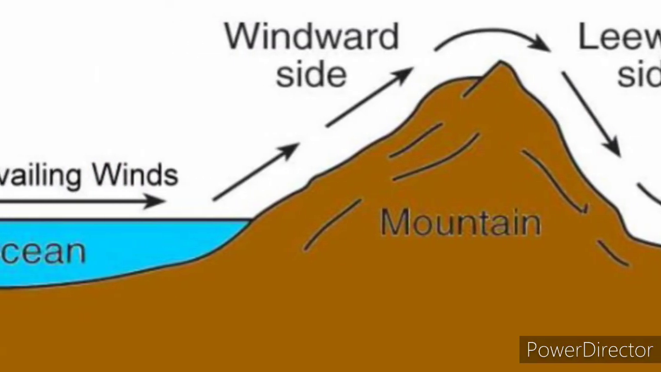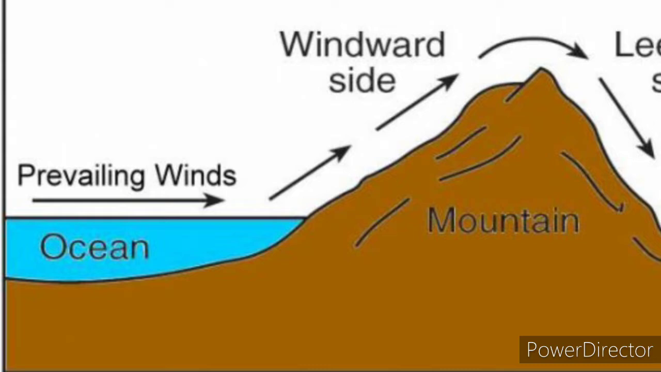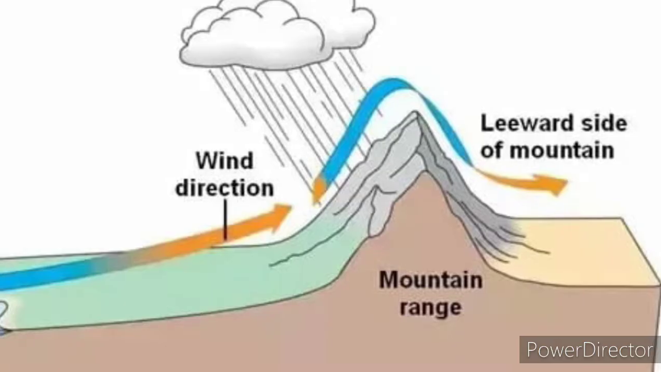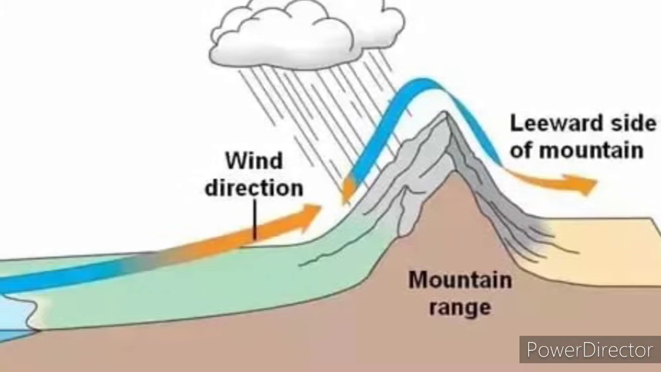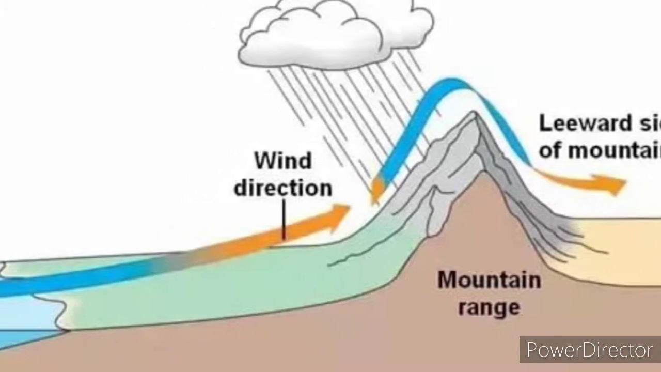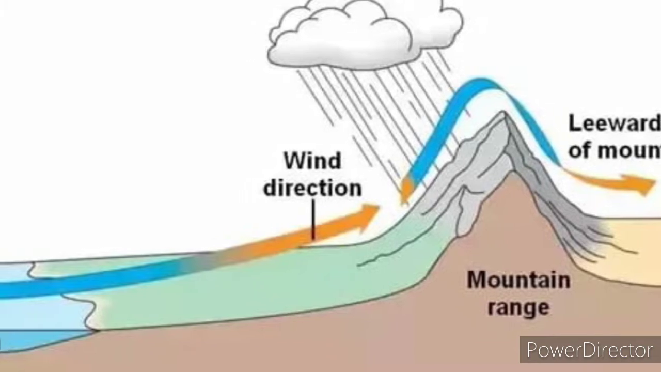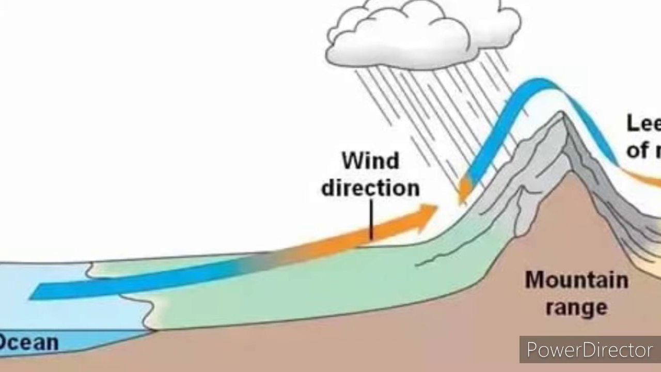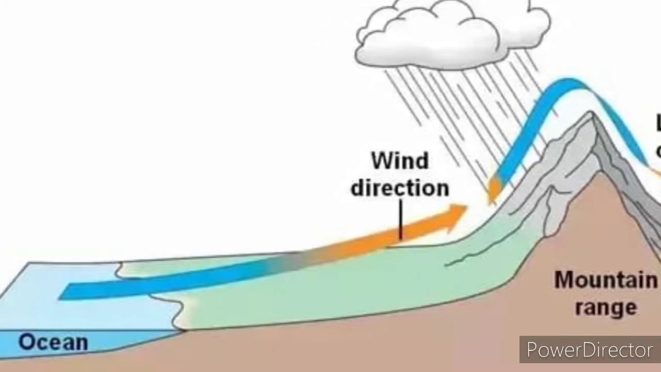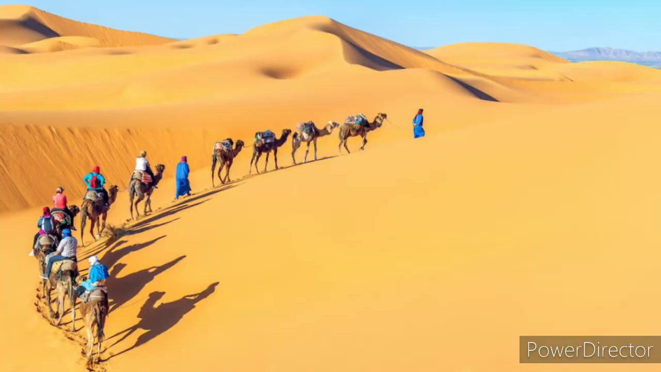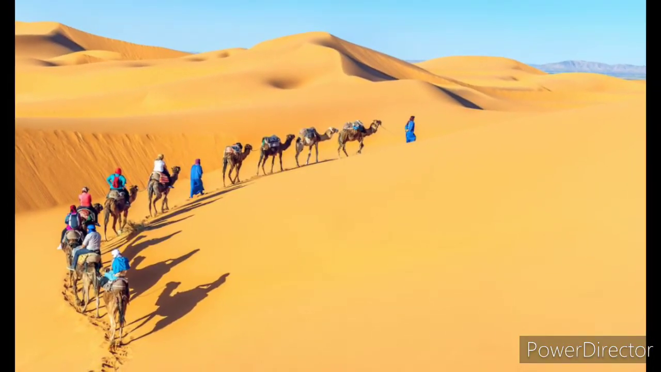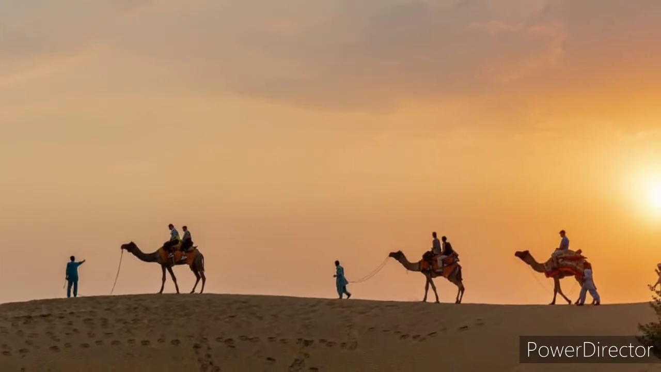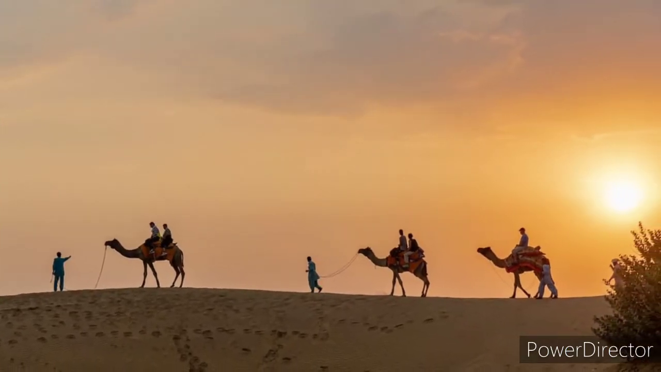One more important feature is that most deserts are located on the western side of continents and on the leeward side of mountains. I hope you all remember we talked about leeward side when we studied plateaus. So I hope you all know what leeward side is. Okay, now let us talk about some famous deserts around the world.